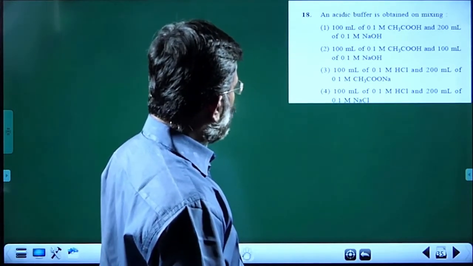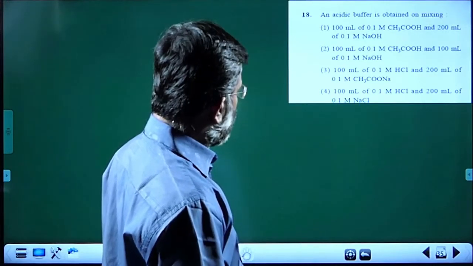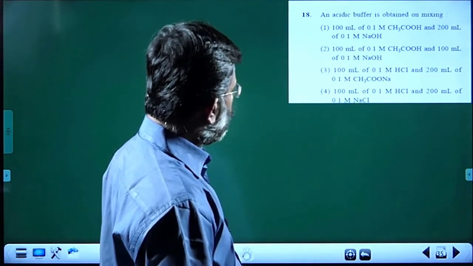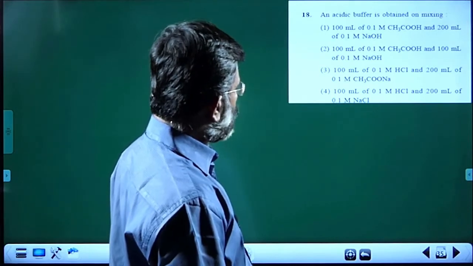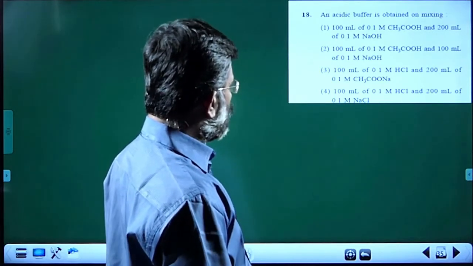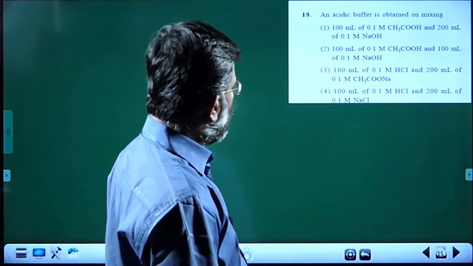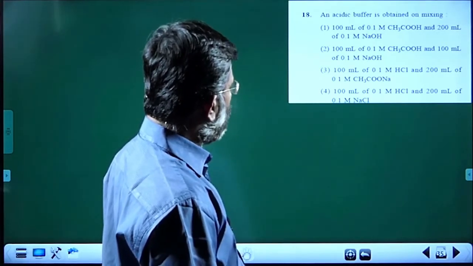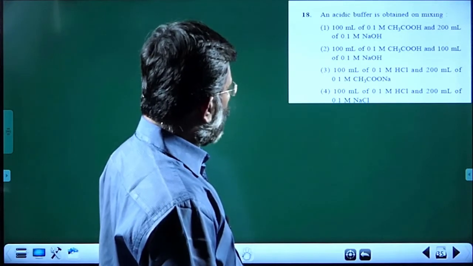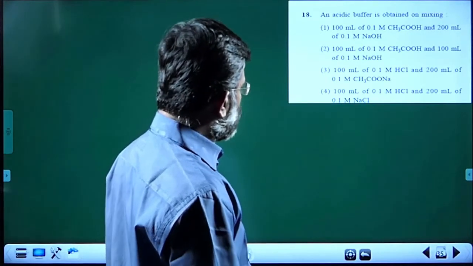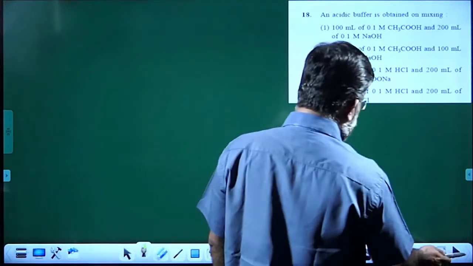Second one we have equal quantity of acid and alkali. Third one we have HCl with CH3COONa. And fourth choice we have 100 ml 0.1 molar HCl with NaCl, nothing to do with that.